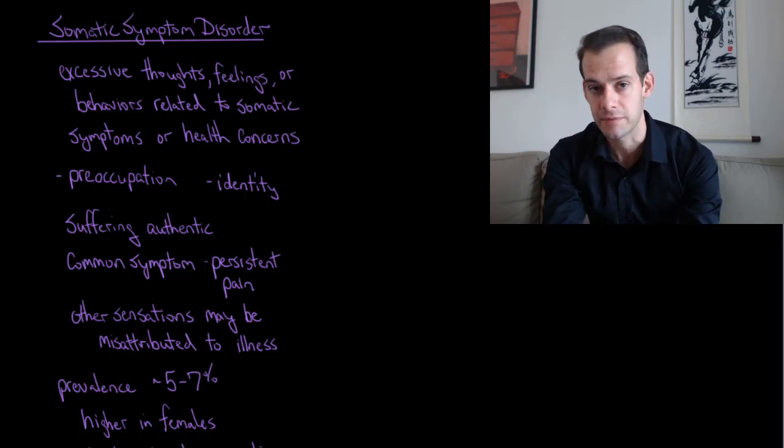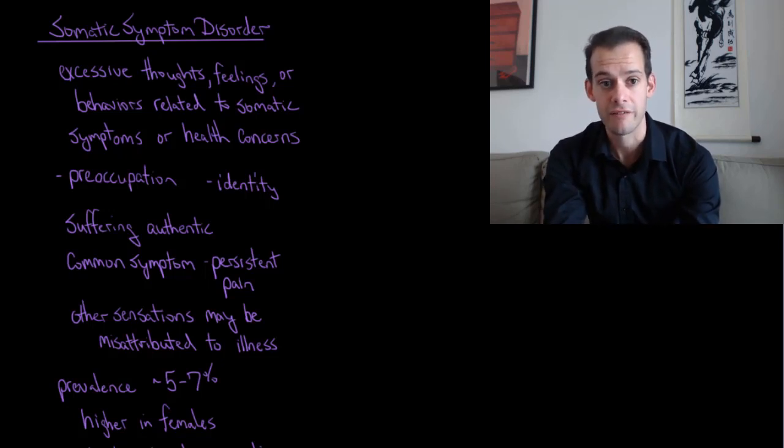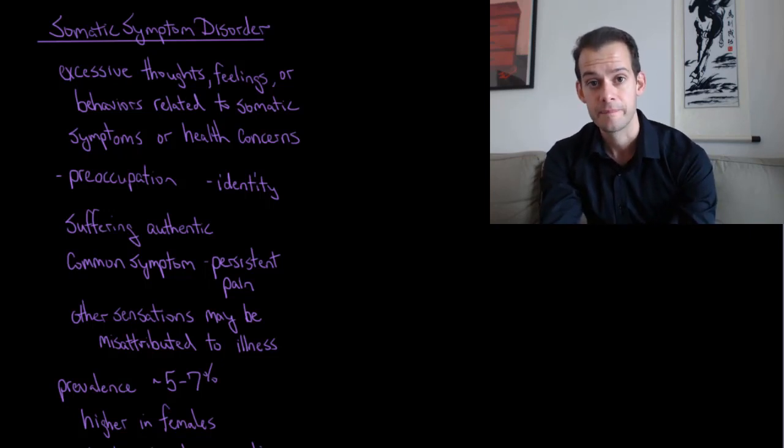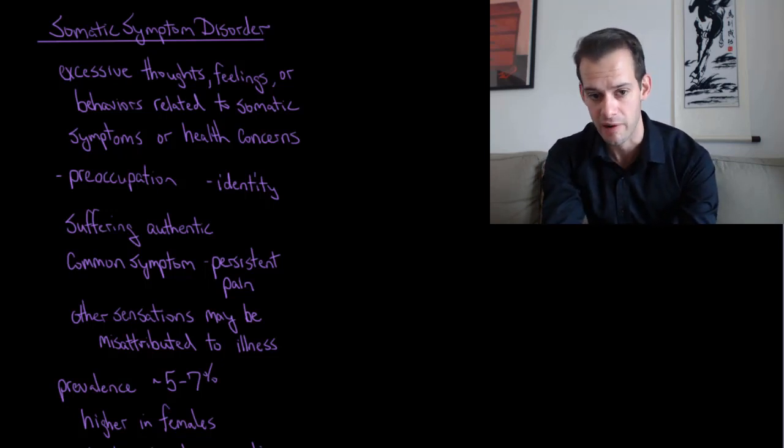They actually do have this symptom. This is part of the reason this is differentiated from hypochondriasis before, which, as I said, referred to a false belief in illness. Here, the person does actually have a physical symptom or perhaps multiple symptoms. One of the most common symptoms of somatic symptom disorder is persistent pain. These patients really are suffering, they really are experiencing pain, but they become preoccupied with it, and they experience excessive worry, anxiety, or thoughts about this symptom. They may also have a tendency to associate other sensations that they're experiencing and misattribute those to the illness that they might be suffering from.